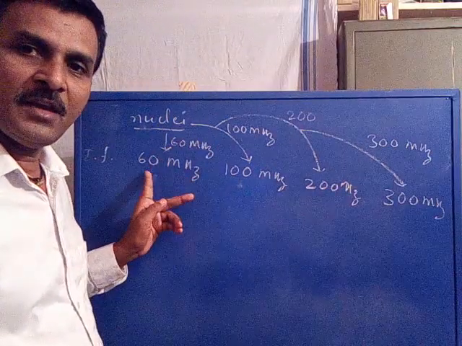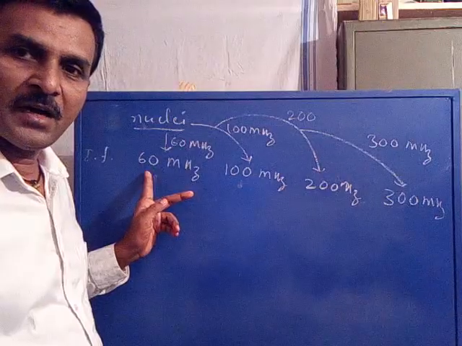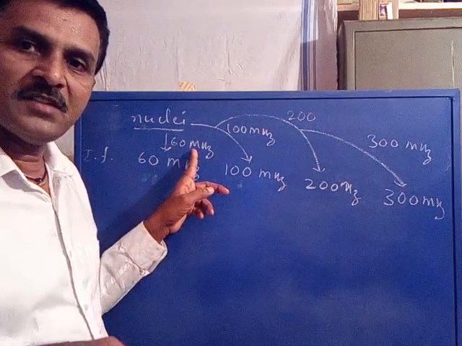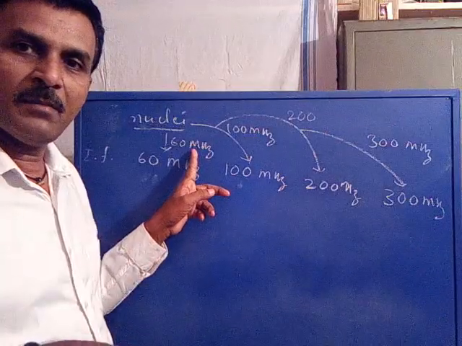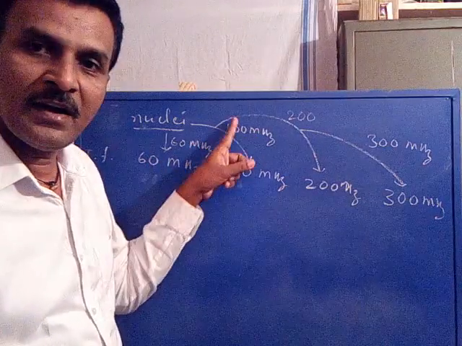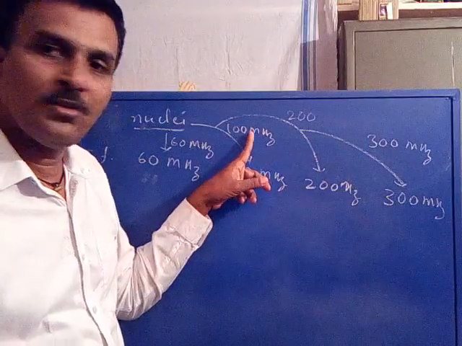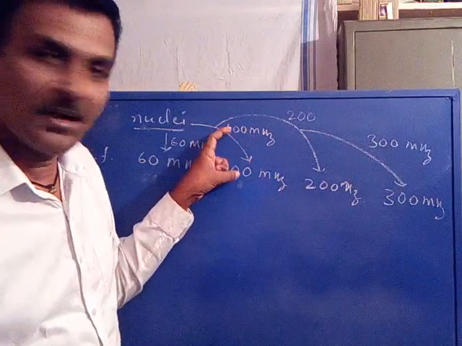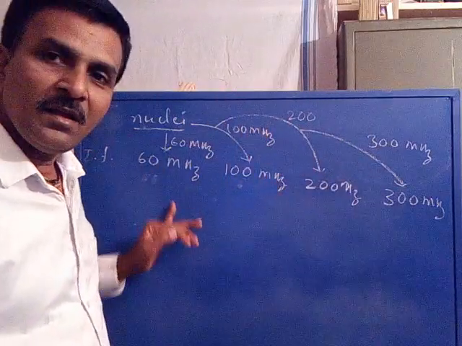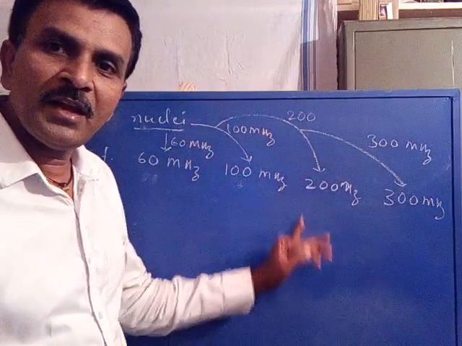When we keep the nuclei in the 60 megahertz instrument, the precessional frequency becomes 60 megahertz, equal to the instrument. This is resonance. This is the instrument frequency, and this is the nuclear precessional frequency. Resonance, resonance, resonance. Only from the resonance condition can we record the spectrum.